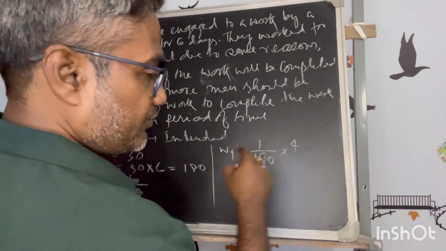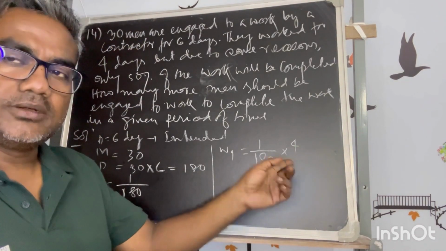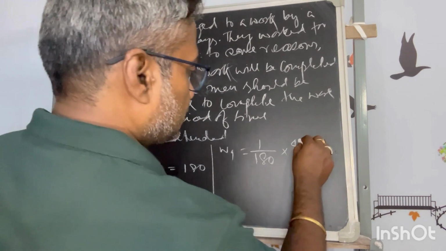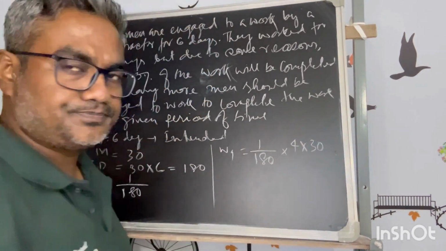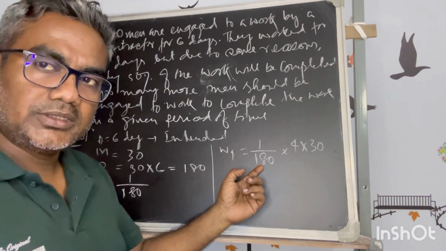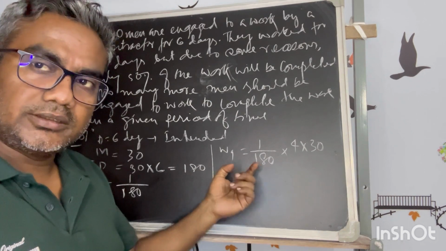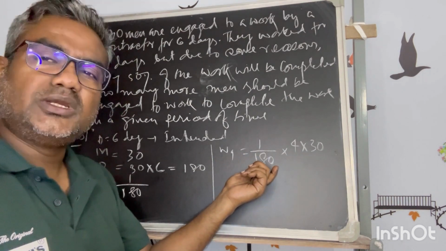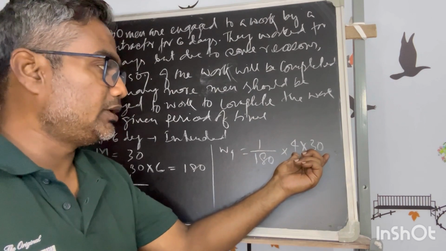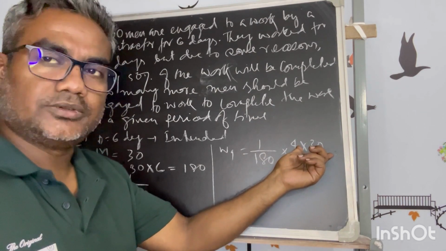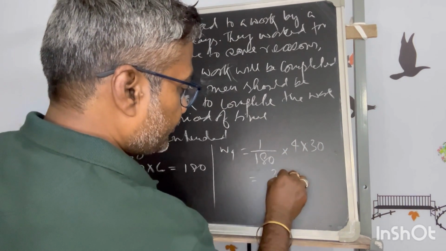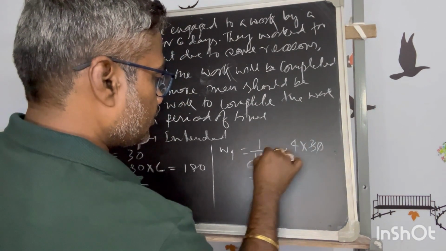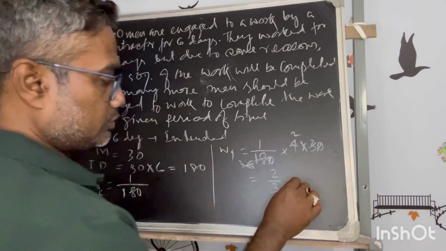But will it be sufficient to write only the 4 days? In 4 days, how many people worked? Those 30 manpower have worked. So I will put 30 again, because 30 manpower working for 6 days is equivalent to 180 man days. So how many man days worked for 4 days? 4 into 30, so how much part did they do? 2/3 of the work.